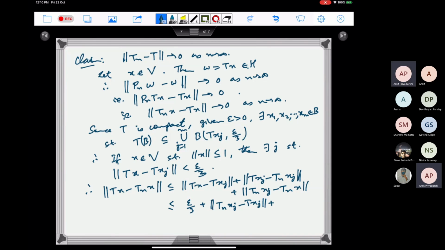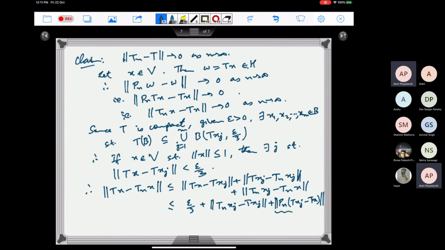Tn is Pn composed with T. So that is Pn of T of xj minus T of x. Right? We are just using that Tn is PnT, so we get this. And the norm of Pn, this is a projection operator, has norm 1. So this will be less than or equal to the norm of Txj minus Tx. So that is again less than epsilon.